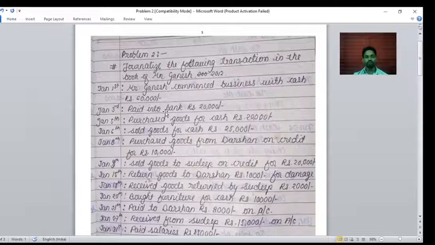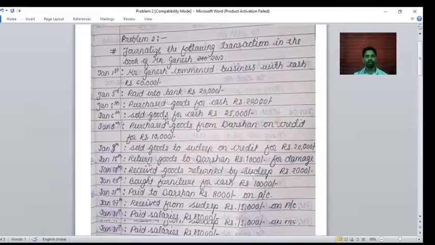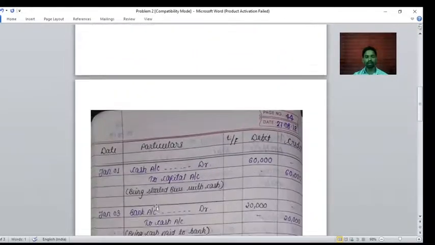So what will be the transaction entry? Cash account debit to capital account credit, because cash is a real account. Always keep in mind that while passing the journal entries, we have to think from the business point of view. Ganesh is investing in the business and we are the business. It means cash comes into the business, and cash is a real account. And what's the real rule? Debit what comes in, credit what goes out.